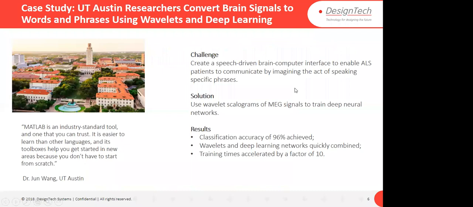So first, to understand this case study, you have to know what ALS disease is. You know that we have billions of neurons in our brains, right? There is one type of neuron called motor neurons. When they start dying, communication between the brain and your spine will be stopped. Once it is stopped, you can't use your body for anything. Your body will stop working. Later, you will not be able to speak. You will not be able to move your hands.